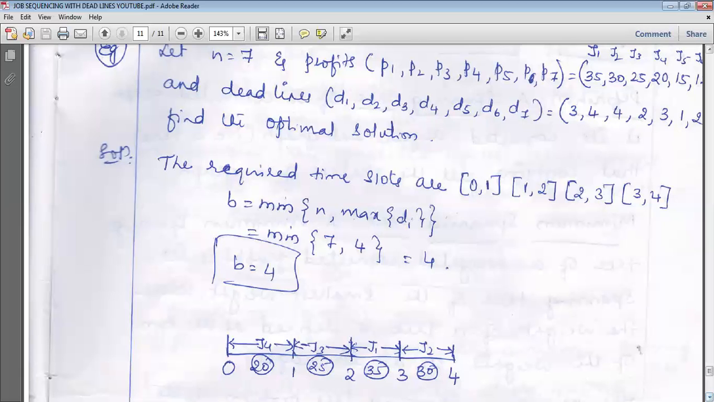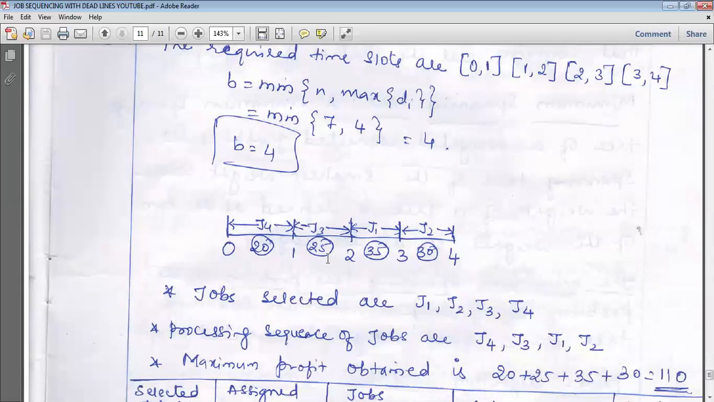Then add up all the allotted slots. That is 20, 25, 35, 30. We'll get it as 110. The selected jobs are J1, J2, J3, J4. Processing sequence of the jobs, we have to write in which sequence we get: J4, J3, J1, J2, and the maximum profit earned is 110 rupees.